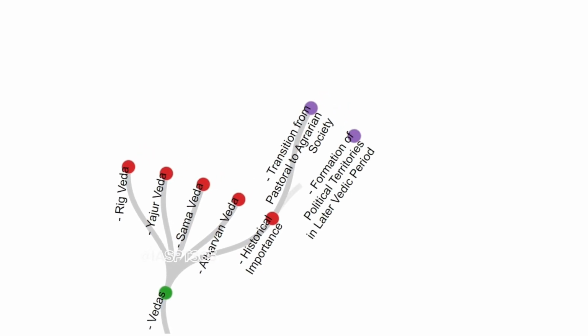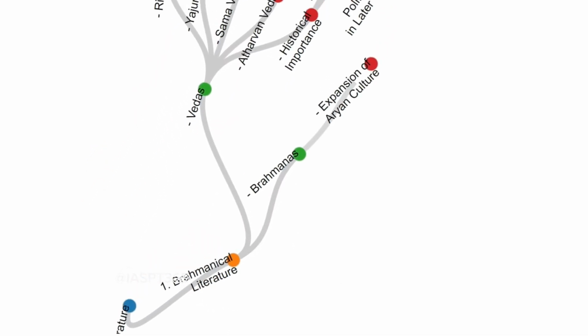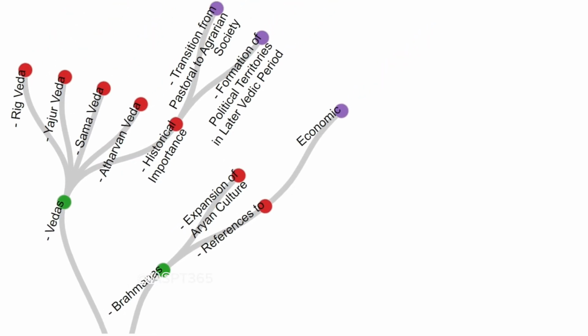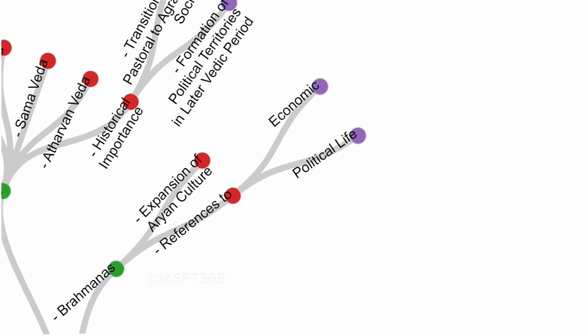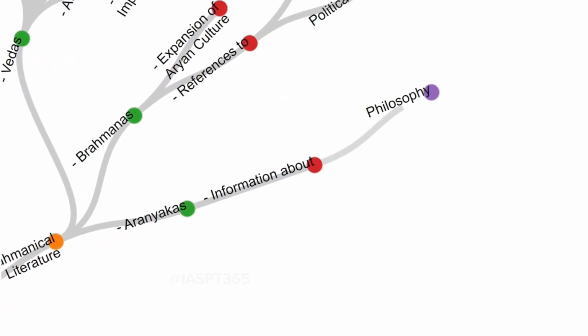caste society and the formation of political territories in the later Vedic period has been obtained from these texts. Brahmanas. They give information about the expansion of Aryan culture and references to the economic and political life of the respective period. Aranyakas. They give information about the philosophy and mysticism of the period.